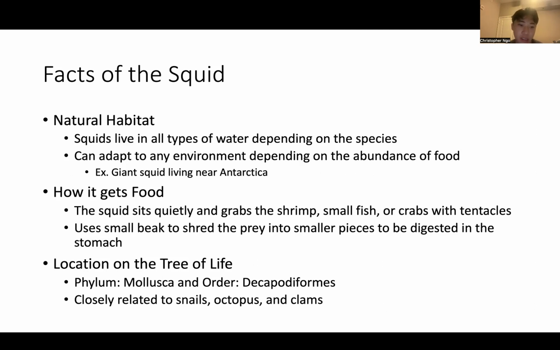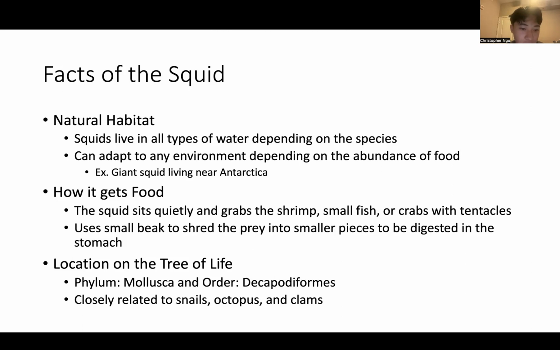How it gets food. The squid sits quietly and then grabs the shrimp, small fish, or crab with its tentacles. And then it uses its small beak to shred the prey like a grinder. So its beak is basically a grinder. And it shreds it into small pieces and then it goes to the stomach to be digested.